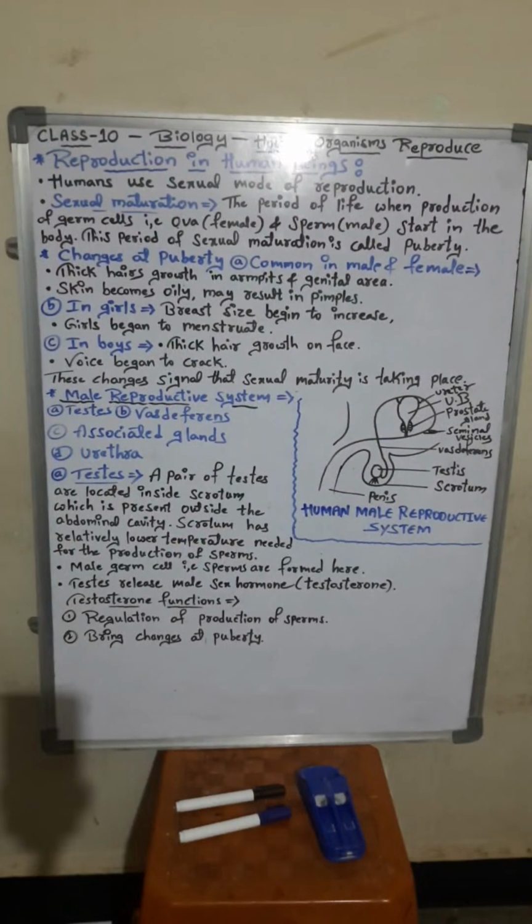So, we have started the chapter how do organisms reproduce. In the last class, we studied reproduction in sexual plants. So, today we are going to study about reproduction in human beings.